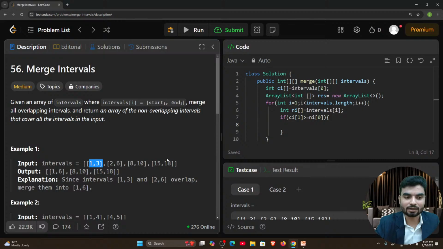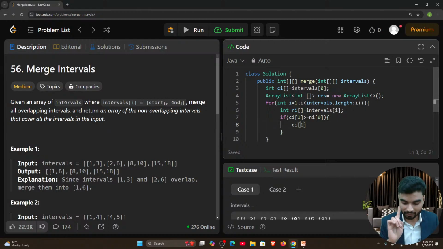But what will you update? You will update the value at the first index, yes or no? You want to update this 3 to 6. Whatever is the greater between 6 and 3, you will update with that, right? So now you'll compare this 3 and 6. Once you find that something is overlapping, you will update it. So what do you need? You need the maximum, the greater value, right? So it should be 1,6. How will you update this? You'll write here current interval at one index. You want to update the maximum value, Math.max, yes or no? The maximum value of what? Current interval, which has the value at the one index.